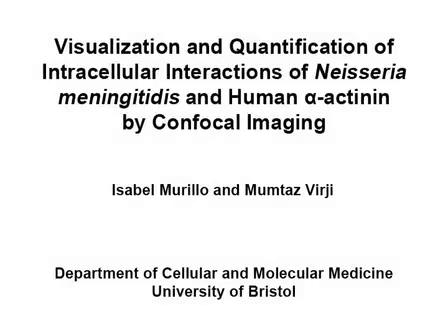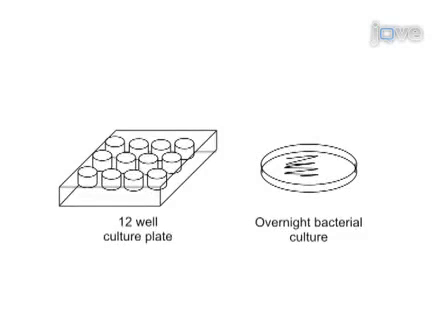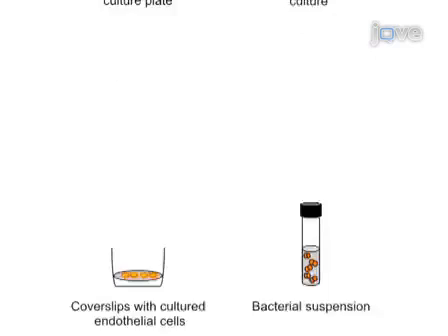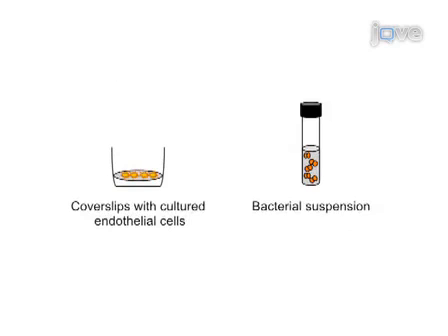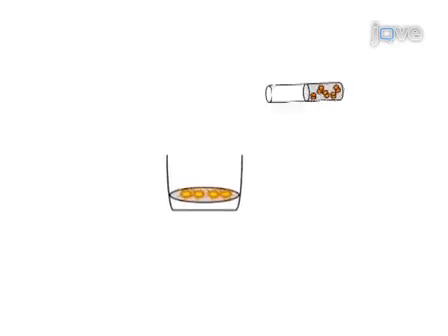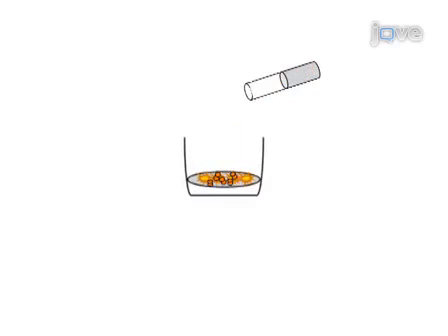The overall goal of the following experiment is to assess the level of colocalisation of internalized bacteria Neisseria meningitidis with the cytoskeletal protein α-actinin. This is achieved by infecting cultured human brain microvascular cells with an overnight culture of bacteria for 3 to 8 hours to allow the bacteria to enter the target cells.